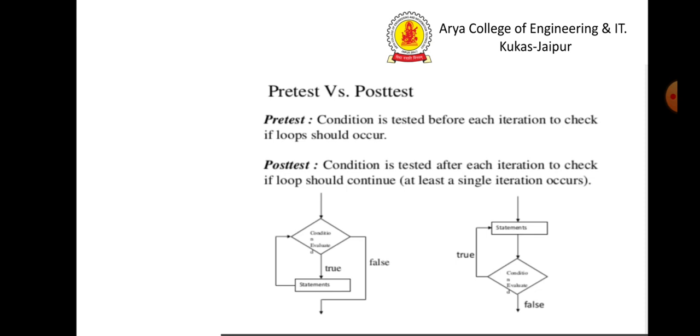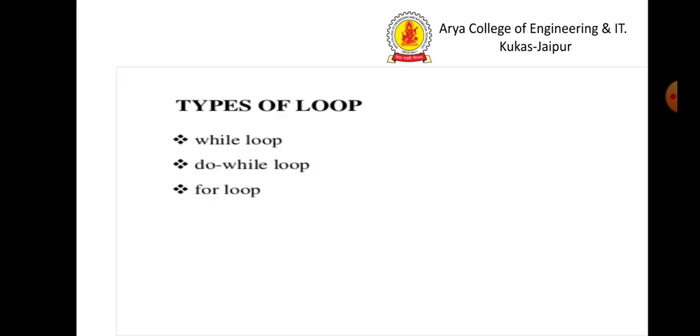Here is a flow diagram for that. See the conditional, as we have learned in the flow charts, that the diamond is for checking a condition. So here in the entry controlled loop, the condition is checked at the beginning, and if it is true then the statements will execute, and if it is false it comes outside. But in the exit controlled loop, first the statements are executed, and then the diamond box is there for checking the condition, and if it is true then again the statements will execute, and if it is false then it will go out. Here is the basic difference.